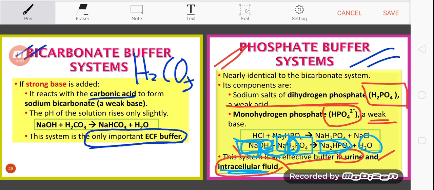So that's how strong bases dissociate and produce weak bases, and balance back the pH balance in our body.